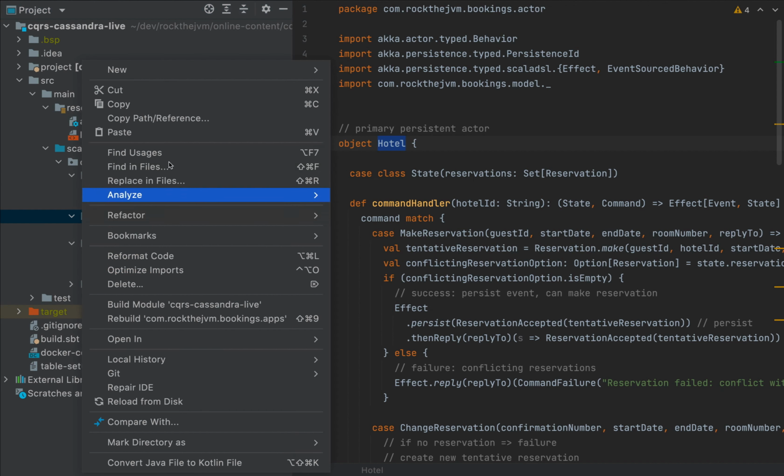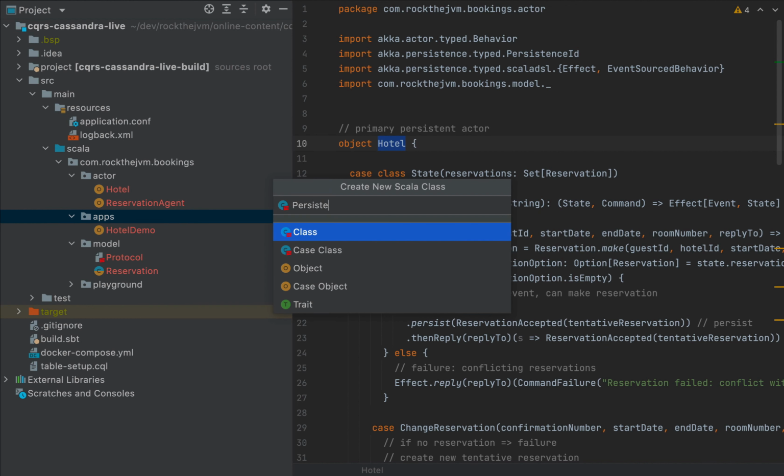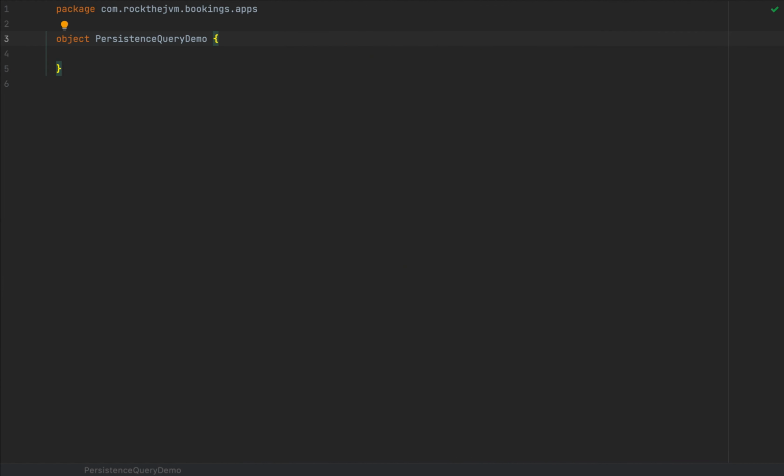So here under apps, I'm going to create a new Scala class. I'm going to call this persistence query demo, and I'm going to make it an object because this is going to be a standalone application that will simulate one of those hotel apps that will monitor all the events associated to a particular hotel. Now that I think about it, instead of persistence query demo, I'm going to call this hotel event reader or something like that to denote the R part from CQRS. So this is going to be a standalone application which will monitor all the events associated to a particular hotel, obviously independently from the write side of the application.